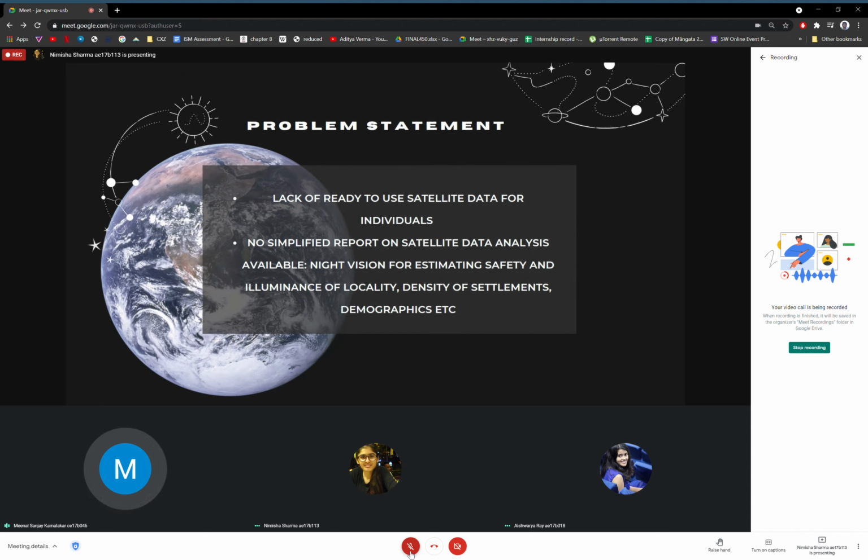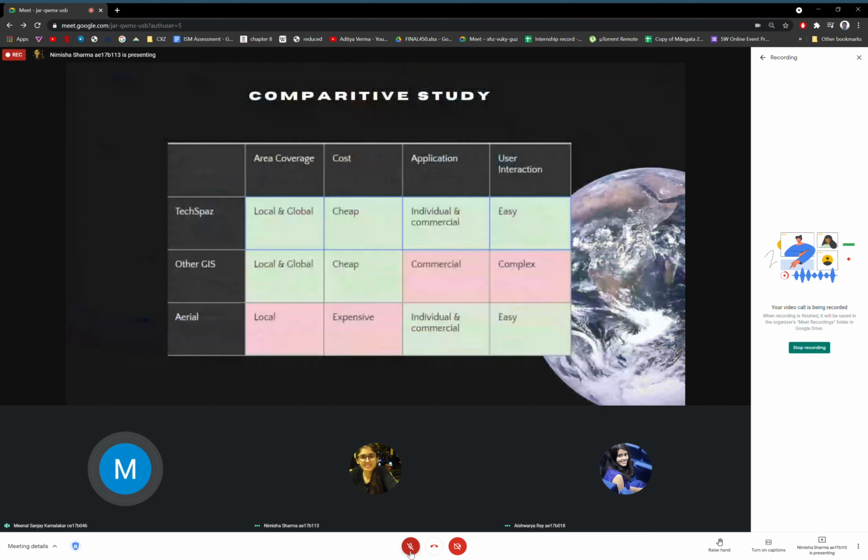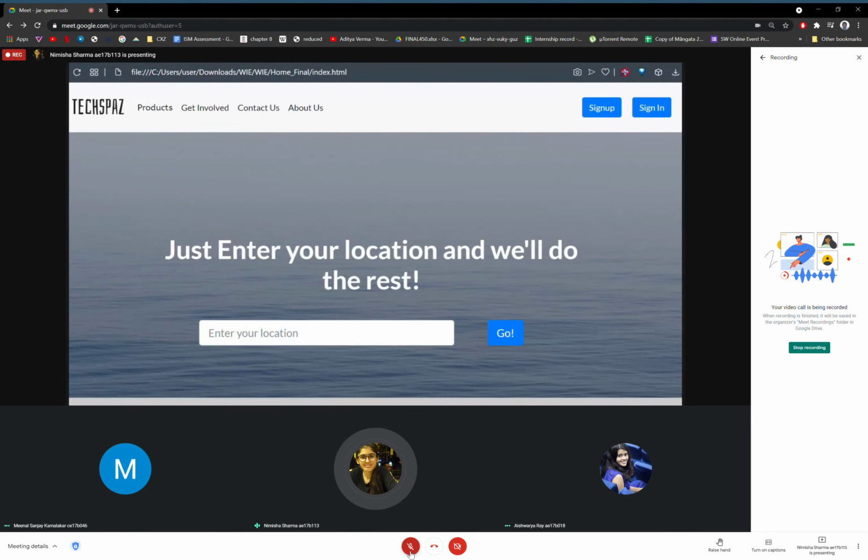Even though satellite data is available, it lacks reliable data processing service and it is not widely reachable to many citizens. With TechSpace, we bridge the gap between user and data. We provide cutting edge data analysis tools which provide comprehensive insights for individual and commercial application. Comparative studies show that TechSpace proves to be better than other GIS and aerial imaging in area, cost, application and user interface.